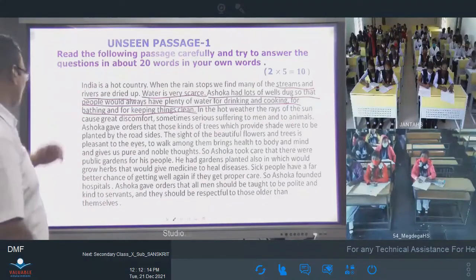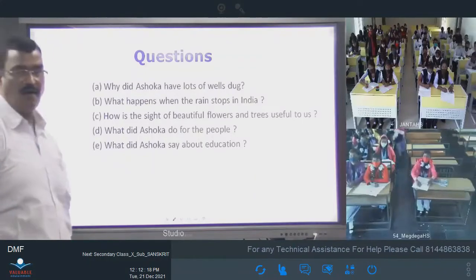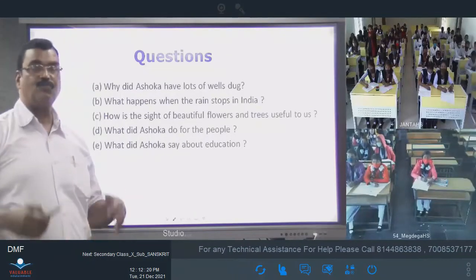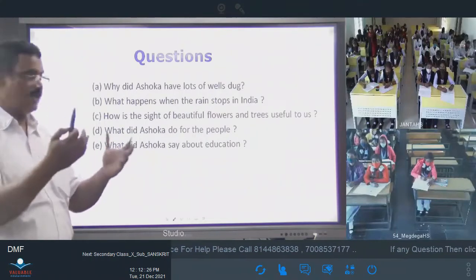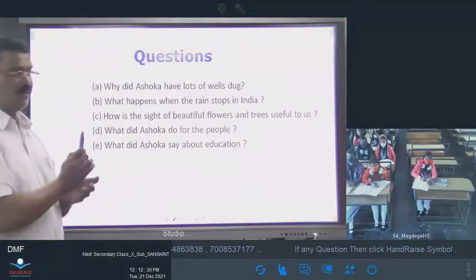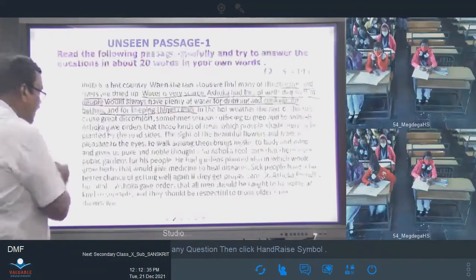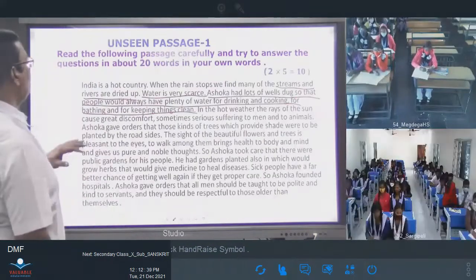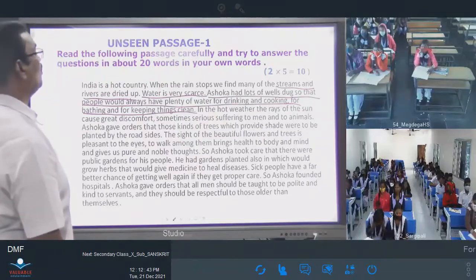Question number 3. How is the sight of beautiful flowers and trees useful to us? If we see beautiful flowers and beautiful trees, how is it useful to us? For that, again you have to go to the paragraph, and in the paragraph you have to try to find it out.